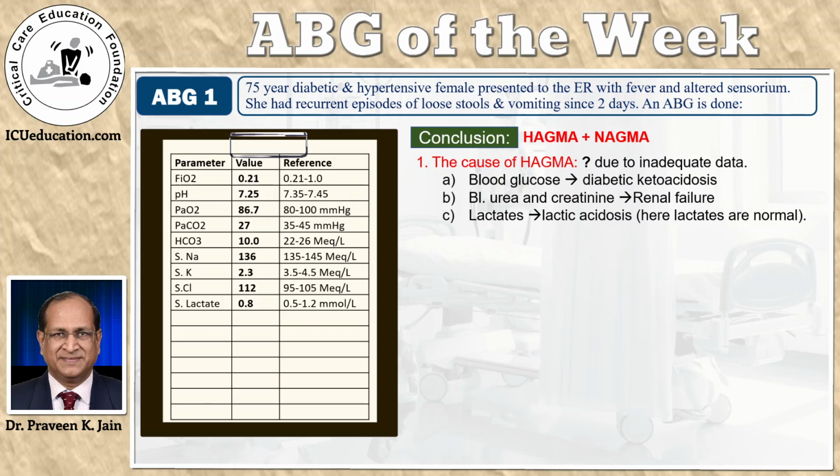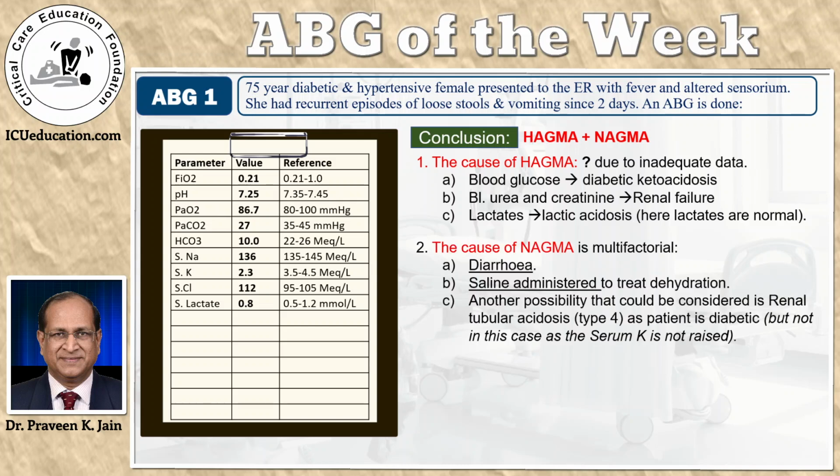What is the cause of normal anion gap metabolic acidosis? Well, in this case, it appears to be multifactorial. Loose stools definitely cause a normal anion gap metabolic acidosis, and there's history of recurrent episodes of loose motions. So that is one. And the second is in this person with loose stools and vomiting, who is almost certainly dehydrated, he would have received large volume of normal saline, and this normal saline in large volume can cause hyperchloremic metabolic acidosis, which is another term for normal anion gap metabolic acidosis.